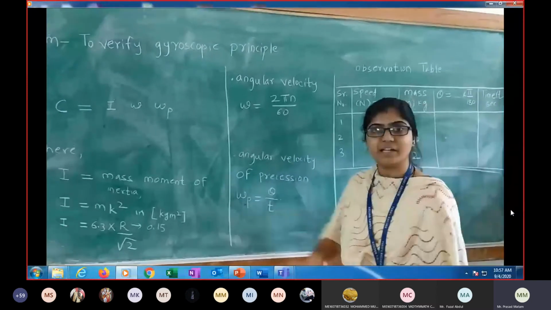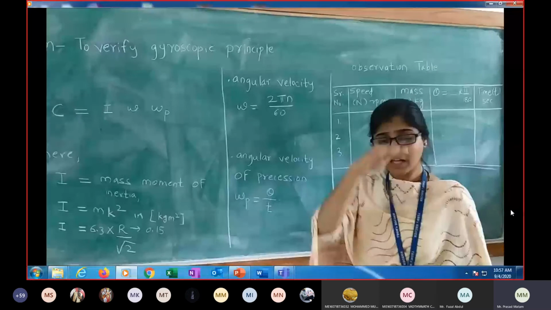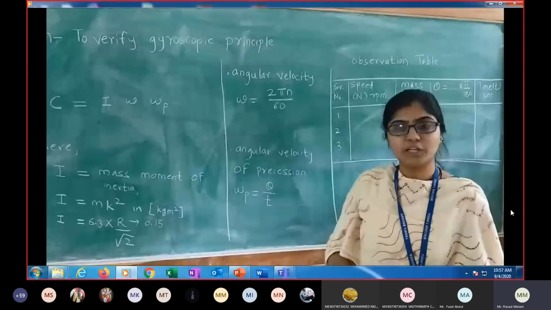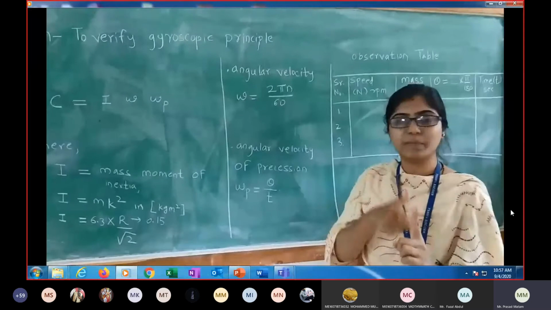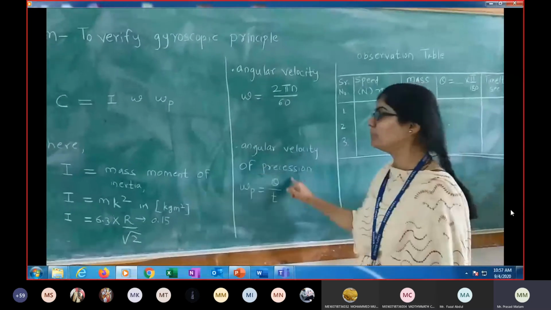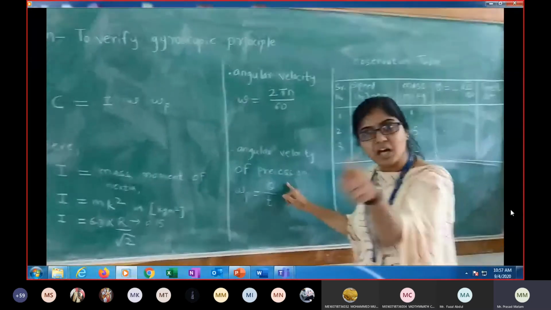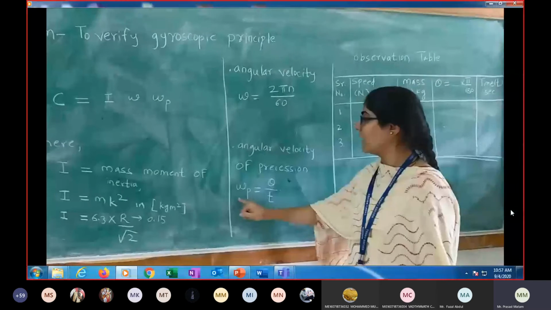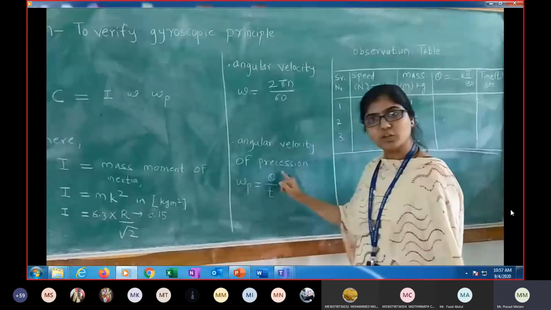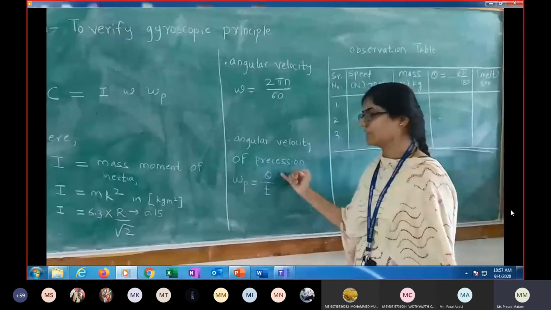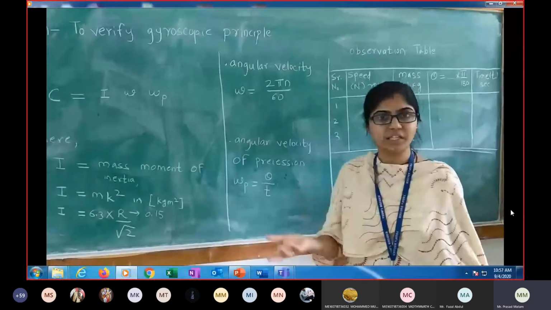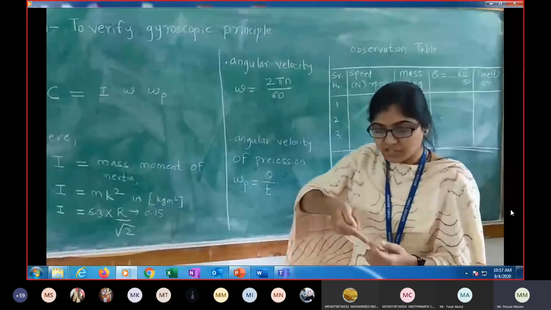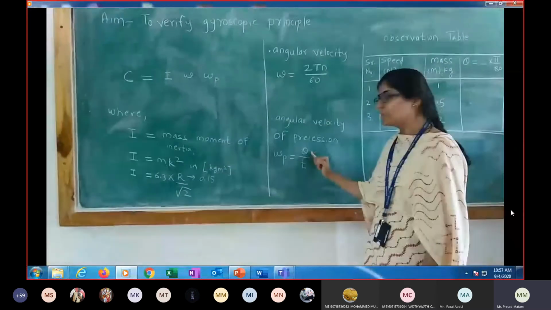Then omega p, as I said, when an external force is applied, instead of falling down, it precesses, meaning it rotates about a vertical plane. This angular velocity of precession is very important. In our setup, we will calculate omega p, the angular velocity of precession, by theta by t. Theta means we will assume some angle, let's say 50 or 70 degrees. How much time is required to cover that angle? It is theta by t.